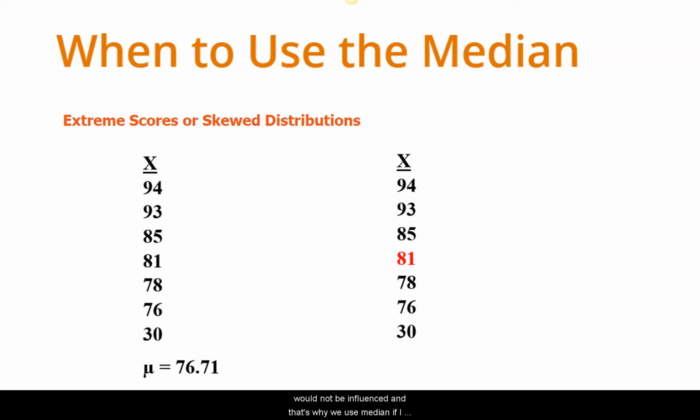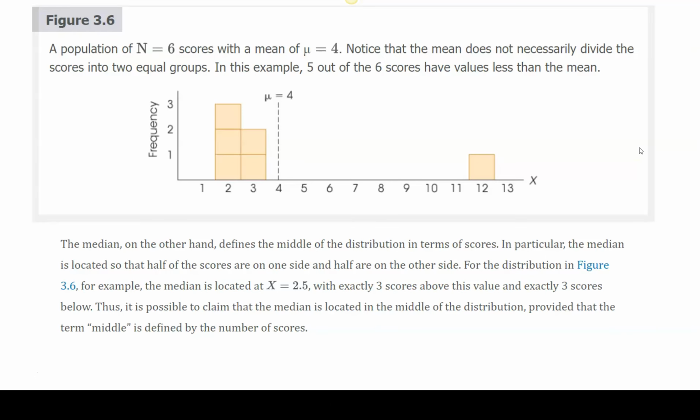And that's why we use medians. If I have an extreme score or a skewed distribution, it's insulated from that. It still tells a rough stroke of the story without actually being influenced by the extreme scores. And by the way, when we report national income statistics, we report the median for that very reason. Because we have income earners out there that are making 9 figures, more than $100 million. And of course, that greatly pulls the mean income up a few thousand.